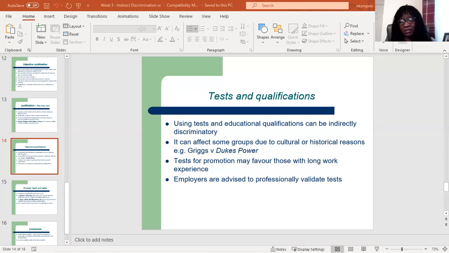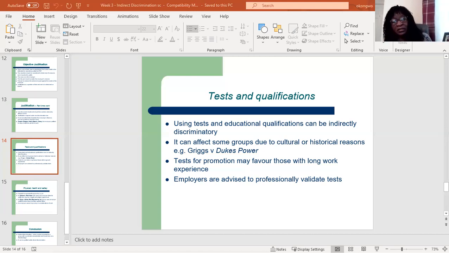Okay, so we have already seen this in a sub case. It can also affect some groups due to their cultural or historical reasons, as we saw in the case of Griggs v. Duke Power, where the tests that were used for promotion affected Black people due to their history of racial segregation. Okay, so tests for promotion may favor those with long work history experience,